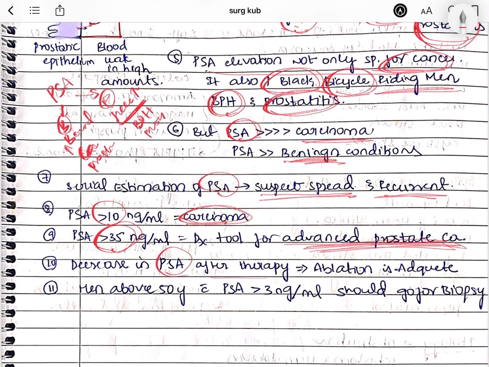And a decrease in the PSA after giving treatment means ablation is adequate, right? So you can also check whether the treatment you are giving for this cancer is working or not. If there is any decrease in the PSA levels after giving the treatment, that means there is adequate ablation. And men above 50 years with PSA greater than 3 ng per ml should go for biopsy, because sometimes PSA can give you false positive and false negative results. So if you are suspecting cancer in a patient, usually men above 50 years with PSA greater than 3, there is some underlying pathology of benign prostatic hyperplasia or cancer most probably. So that's why you'll advise a biopsy.